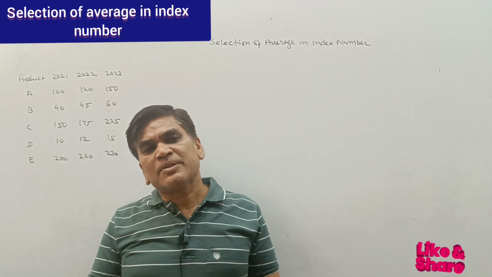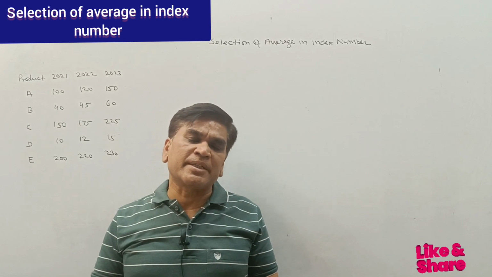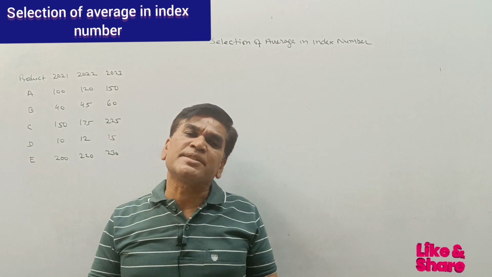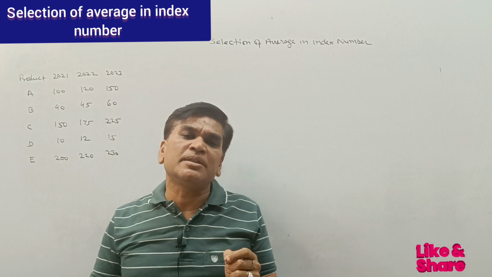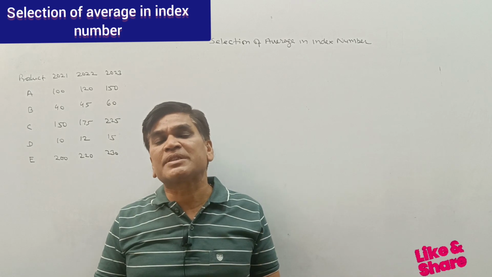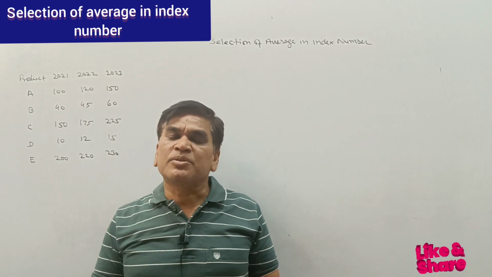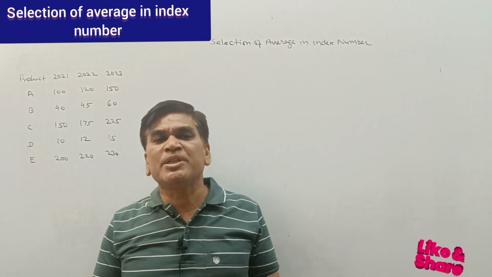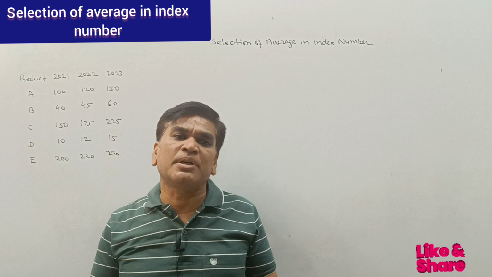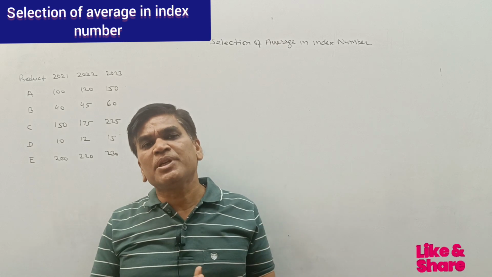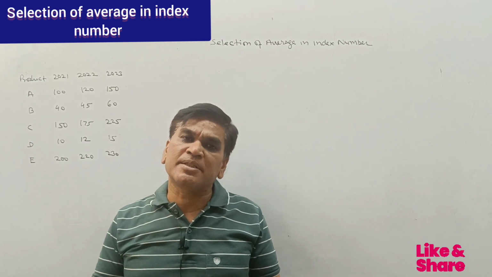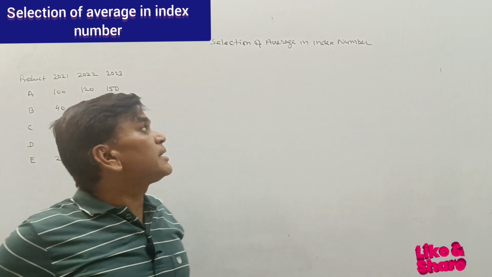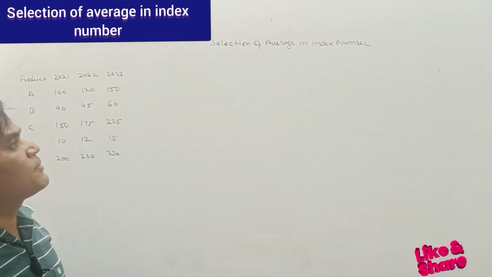Similarly, the geometric mean is also used to construct the index number. As far as the theory is concerned, geometric mean is the best mean for construction of the index number. So in today's video, we will learn how to use these means for construction of the index number, and which mean is the best mean for construction of the index number. So I have taken a question for that, that is the selection of average for index number.